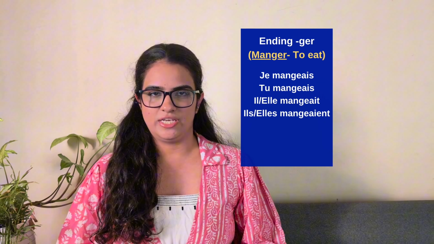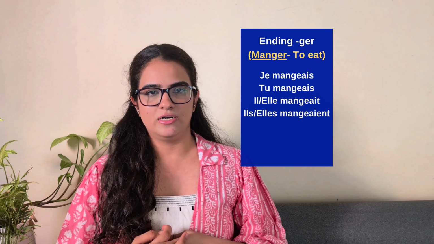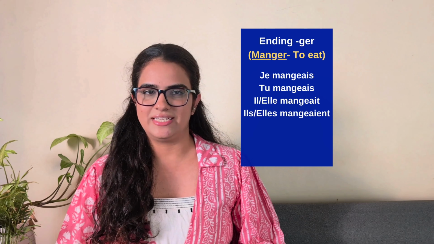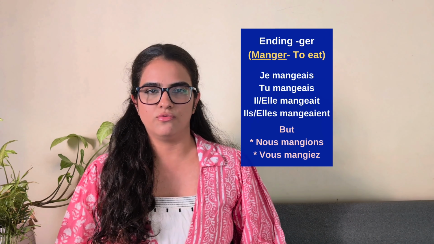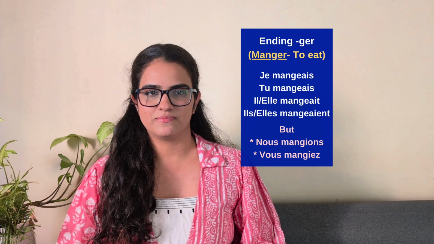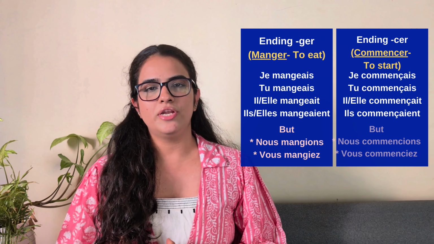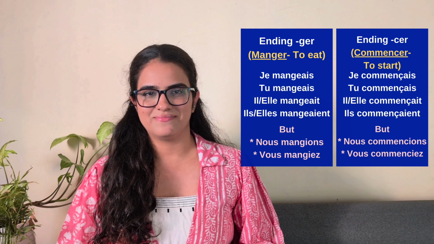Another exception that you can keep in mind is going to be with the verbs that end with ger and cer. With the verbs ending with ger, you need to make sure that you keep the extra e added in the conjugations with nous in simple present tense. And while you are conjugating in imparfait with nous and vous, you need to remove that e. And with the verbs ending with cer, you need to remove the cédille while conjugating them with vous and nous in imparfait.